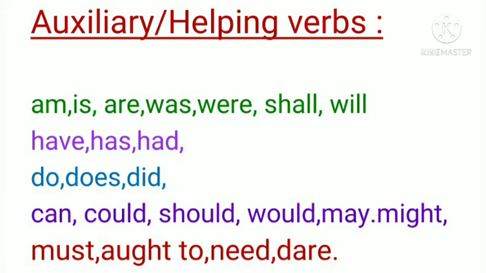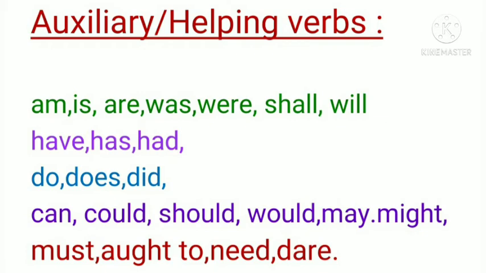So, the auxiliary verbs are am, is, are, was, were, shall, will, and have, has, had, do, does, did, can, could, should, would, may, might, must, ought to, need, and dare, etc. So these are the auxiliary or helping verbs in the English language.